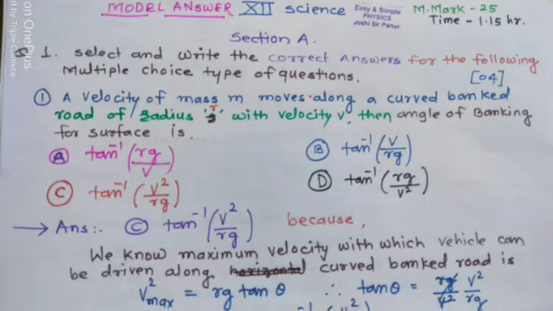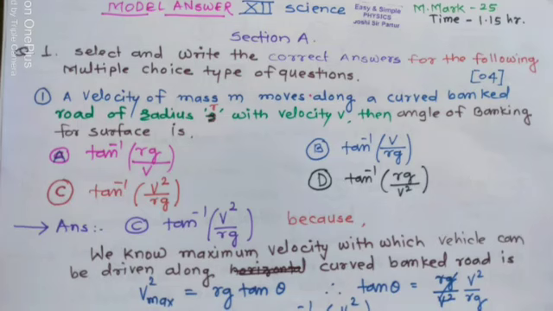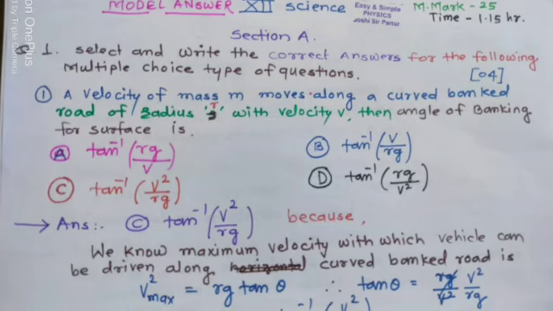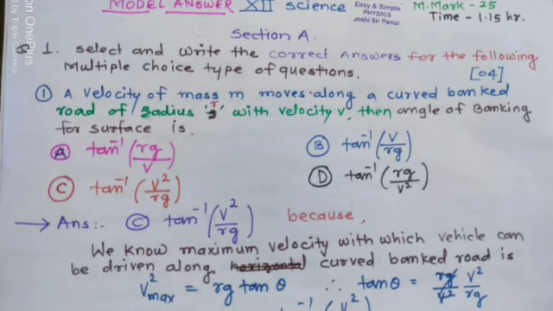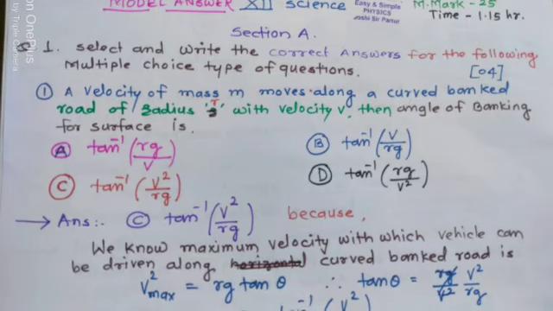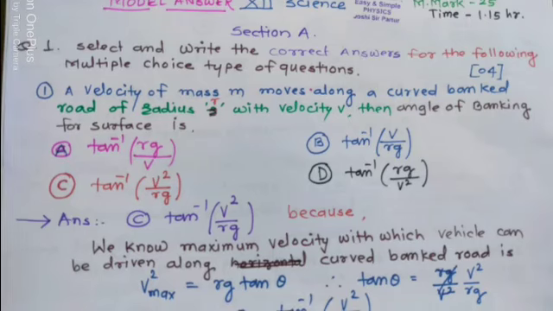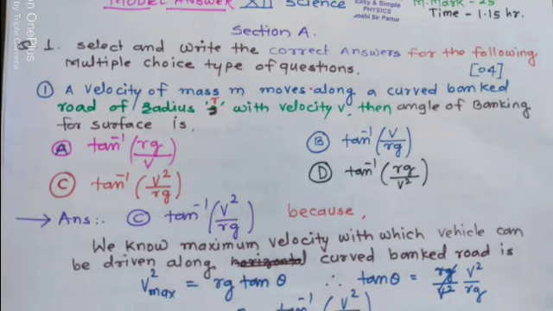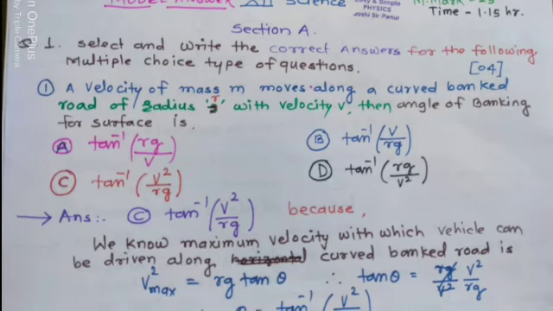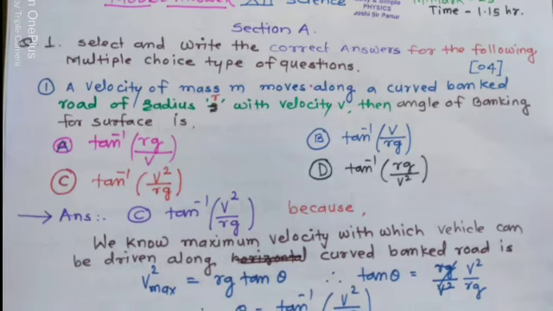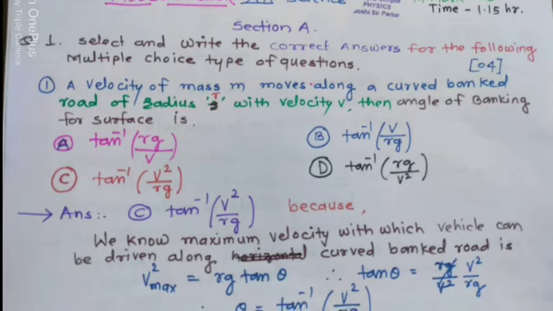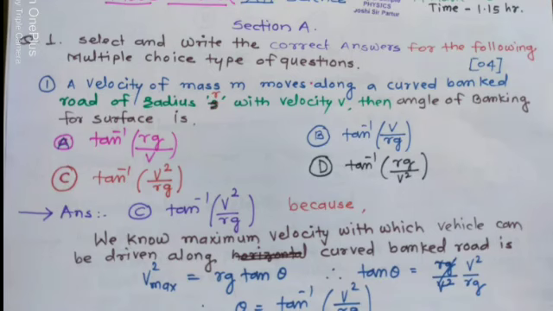The first question is: a vehicle of mass m moves along a curved banked road of radius r with velocity v. Then the angle of banking for the surface is: option A, tan inverse Rg upon V; option B, tan inverse V upon Rg; option C, tan inverse V square upon Rg; option D, tan inverse Rg upon V square.